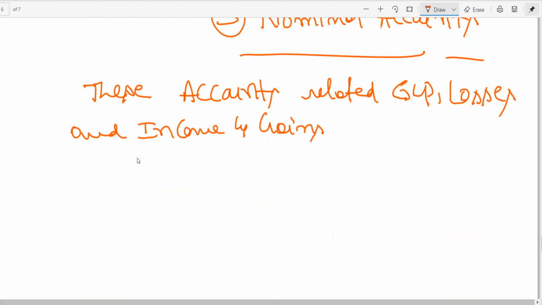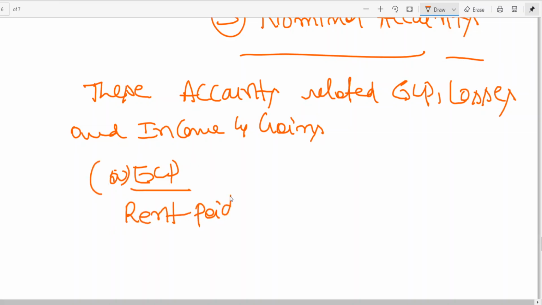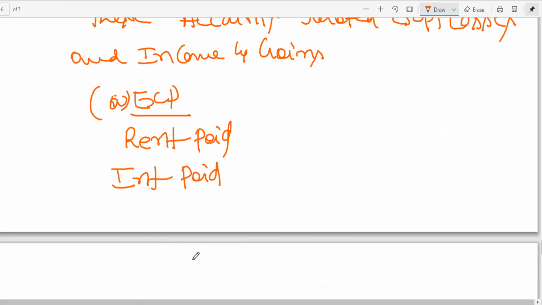Examples. Let me take expenses: rent paid, interest paid. When a loan is taken, you have to pay interest; property taken on hire, rent paid; interest paid, commission paid, wages paid.